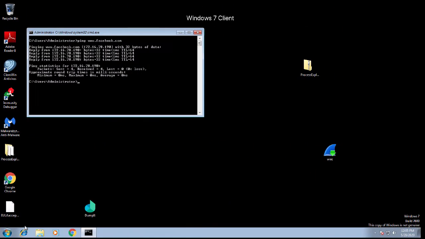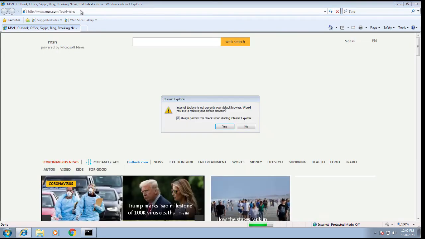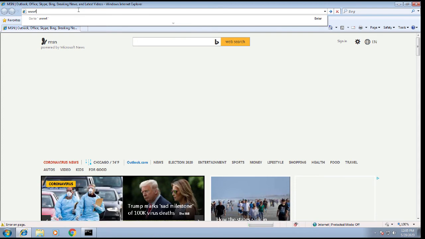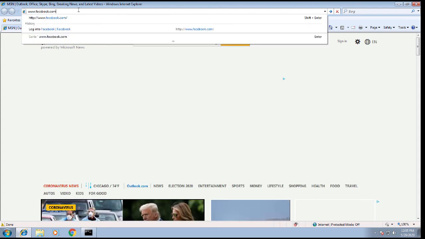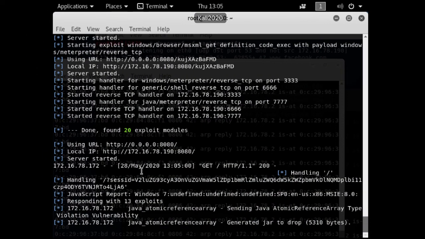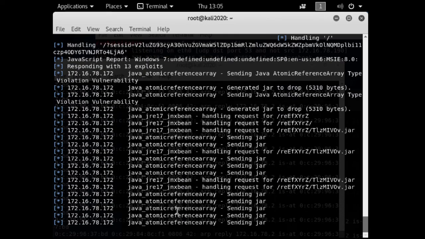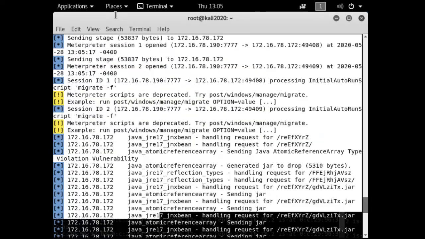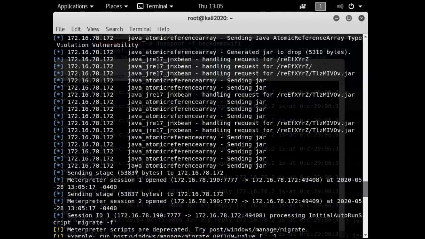So now the victim comes up, opens the browser, and decides to go to Facebook. And you can do this with any browser exploit. It doesn't really matter. There's always going to be browser exploits. Even if it's not specific to the browser, it could be a plugin or something like that. But either way, as a user is trying to go to Facebook, what's happening over here on the attacker side is you see the payload of the exploits being delivered. And what you'll see happen next is session 1 right up here at the top that says session 1 open, and that means we got a session.